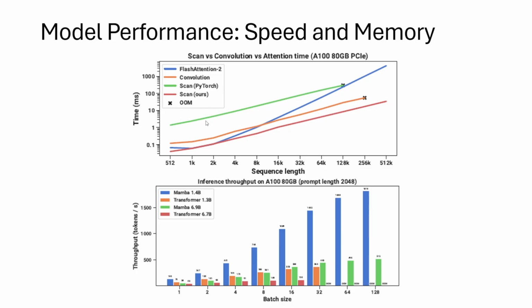Here we have a speed and memory test. And we see that the Mamba model is significantly faster, both in training, which is this top diagram here, and also inference, which is this bottom model here. From the paper, we're told that the Mamba model achieves 4 to 5 times higher inference throughput than a transformer of similar size. For example, a Mamba model of 6.9 billion parameters would have higher inference throughput than a 5 times smaller transformer model, which would be about 1.3 billion parameters.